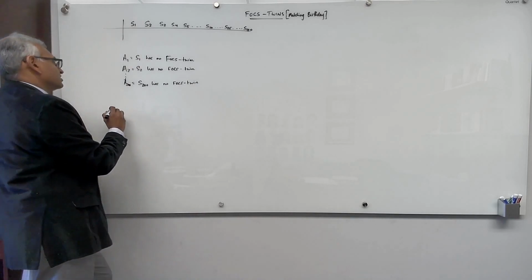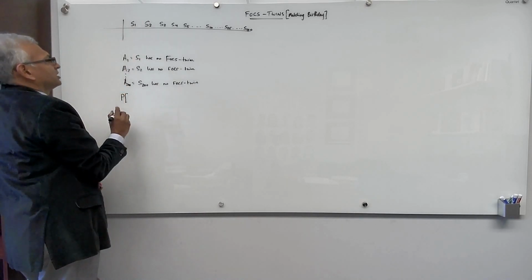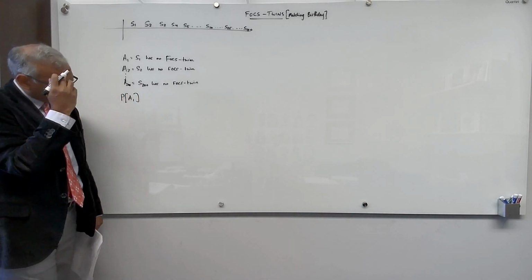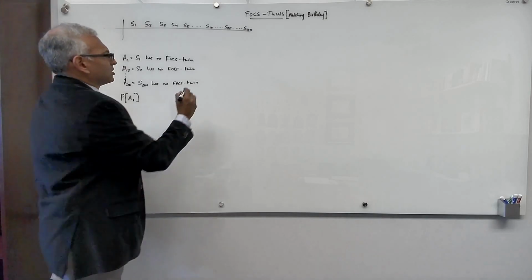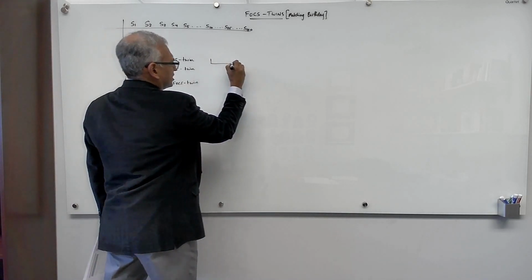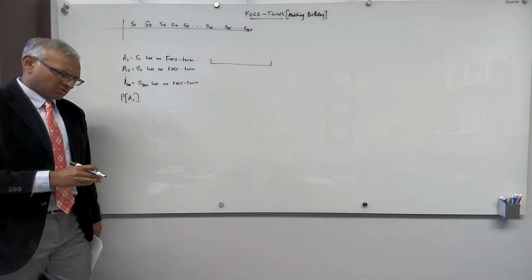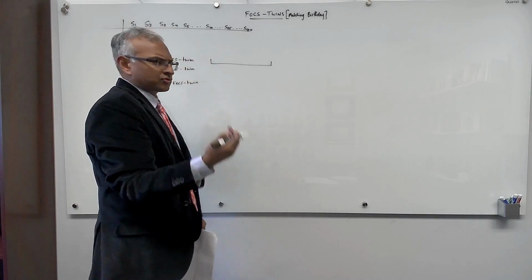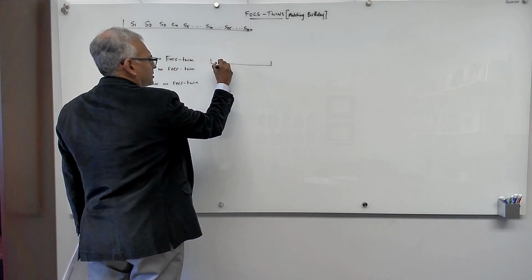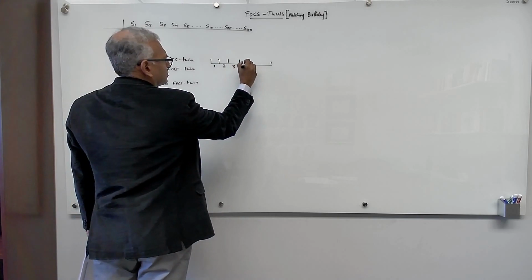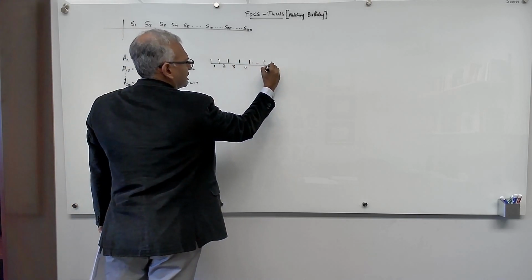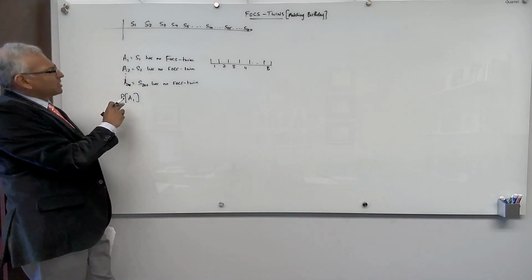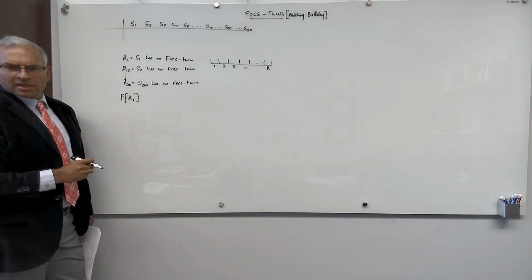So let's, for example, consider what's the probability that the first student has no FOCS twin, that A1 occurs. Okay, what's the probability of A1 occurring? So let's draw a picture of what's going on. So imagine that I list the birthdays, and rather than call the days January 1st, January 2nd, and so on, I'm going to be very boring and just call the birthdays 1, 2, 3, up to B. So the birthdays are 1, 2, 3, 4, and so on, up to birthday B. And B is 366. Okay? And we're interested in the situation where the student S1 has no FOCS twin.